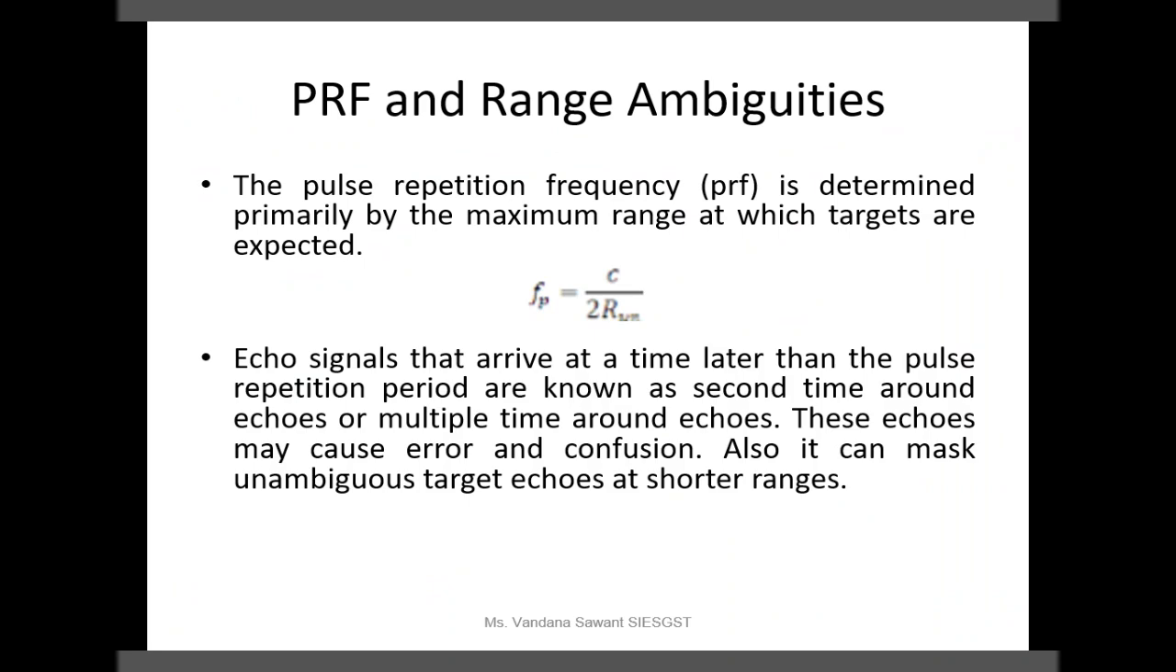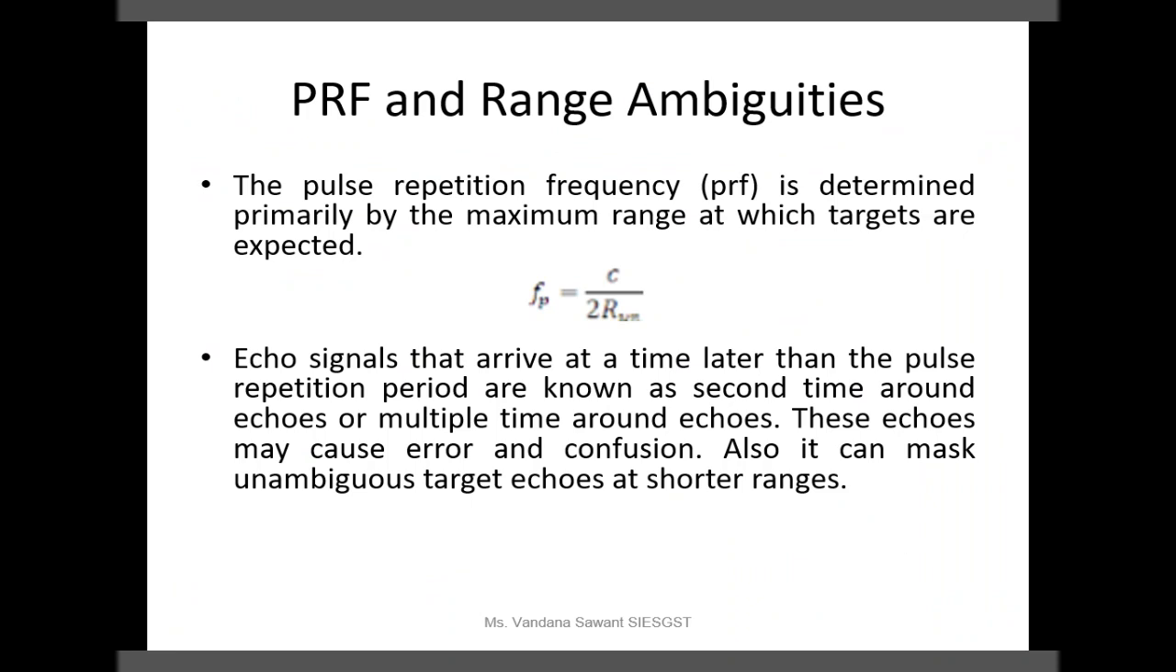So echo signals that arise at a time later than the pulse repetition period are known as second time around echoes. When we are transmitting the first pulse and then the second pulse, in between them, if the signal that you transmitted reaches the target and comes back before the transmission of the second pulse, then that particular signal is called a first time around echo.